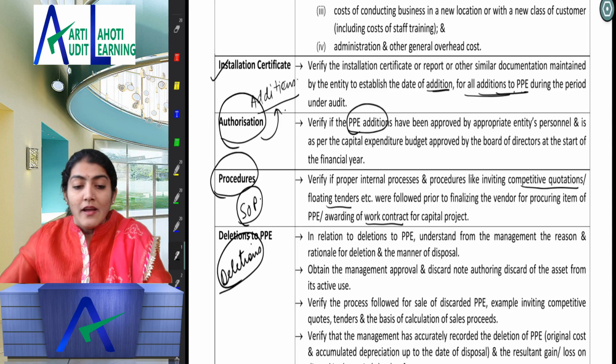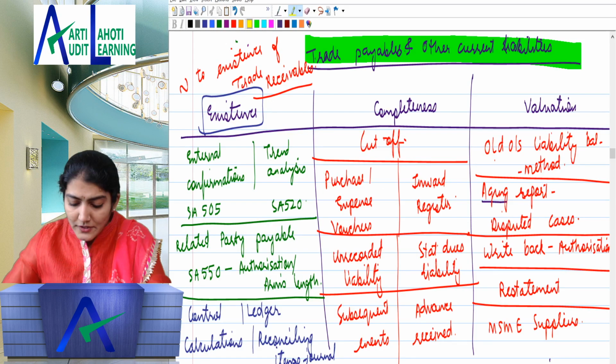Right, so which asset are we talking about now? The property, plant and equipment. Inventory is there, and after that we have the tangible fixed assets, in which we have the property, plant and equipment. What is the procedure? First assertion over there, existence. Then the second one we just discussed is regarding the completeness.